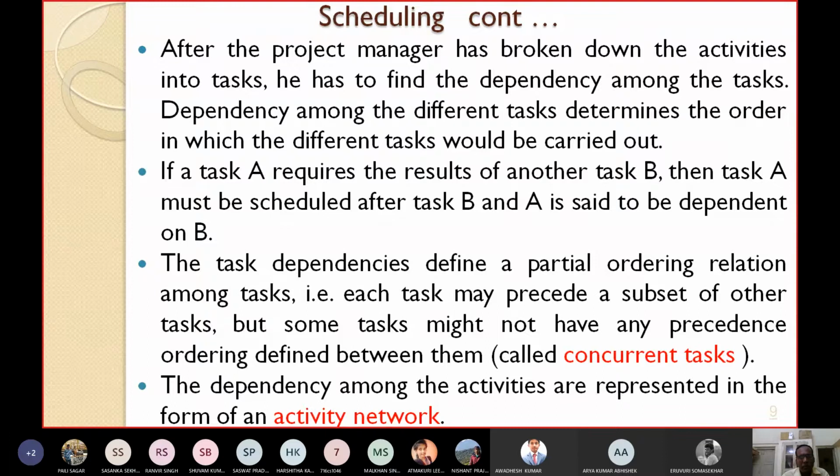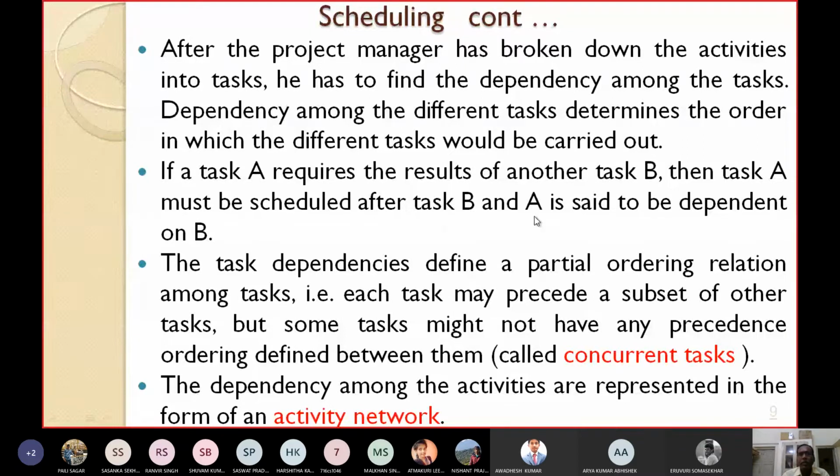The dependencies among the different tasks determine the order in which the tasks will be carried out. If a task A requires the results of another task B, then task A must be scheduled after task B, and A is said to be dependent on B. That means task A should be scheduled after task B is completed.